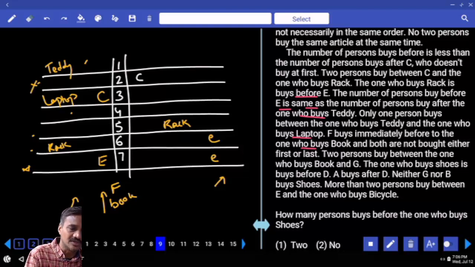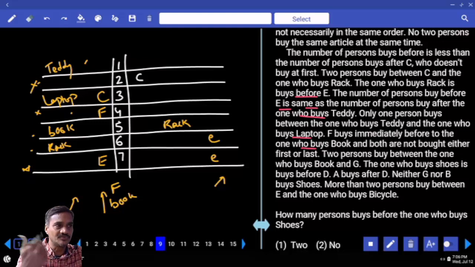Are you getting this one or not? And book cannot be here. What is the only possibility we have for this book? Book must be at this place. Book is here, so F must be before it. F and book cannot be at the first or the last. Then there are 2 persons between book and G, so between book and G there must be exactly 2 people. G is second from the top.